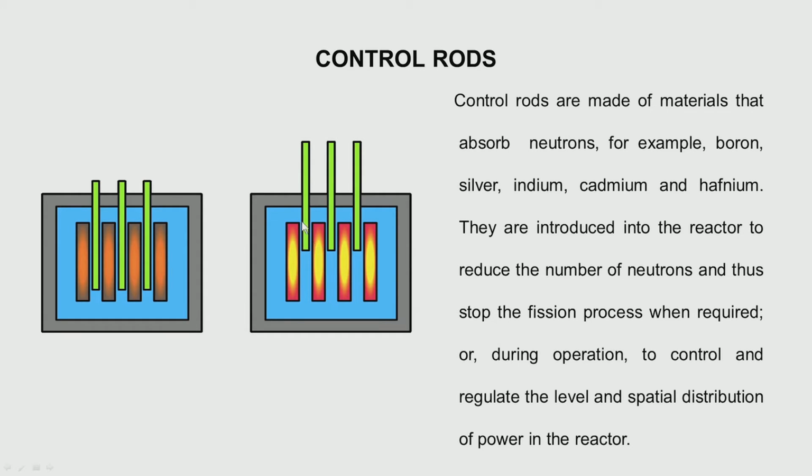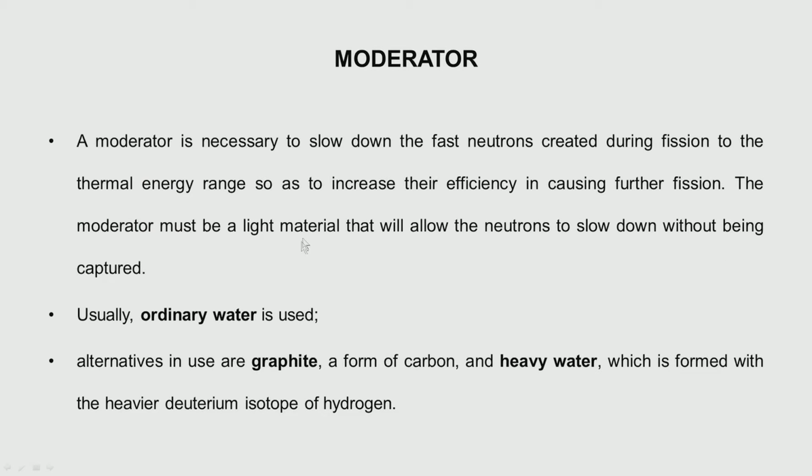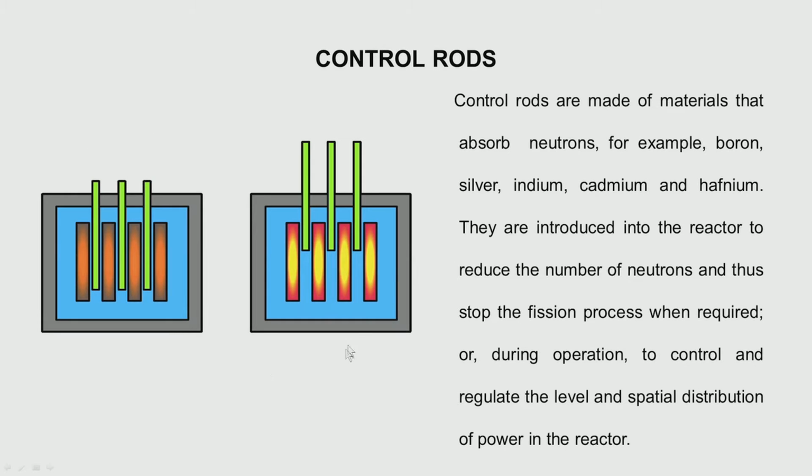Now, if I want to control the power, I will reduce the height, bring the rods inside and maintain them at a level, the neutron population will come down and then stabilize at another level, and that way my power would have been brought down. If I want to increase the power, I slightly raise the rods one by one, not all rods are raised, only one at a time.